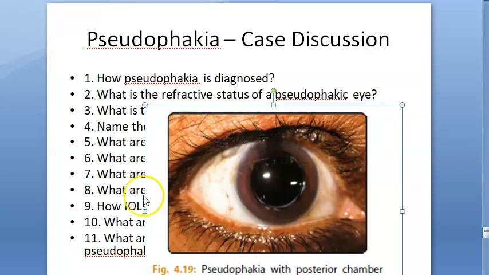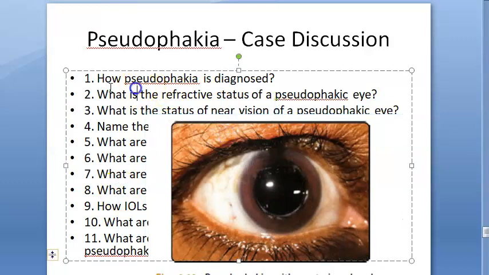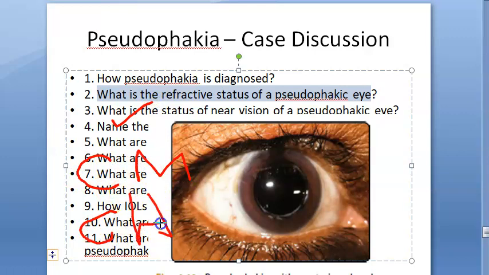Then, coming to the next question, what is the refractive status in a pseudophakic eye? So these people can have perfect vision, emmetropia, they can have consecutive myopia. The power of IOL is like not matching. So they can have consecutive myopia or consecutive hypermetropia. So this is the refractive status of these people.